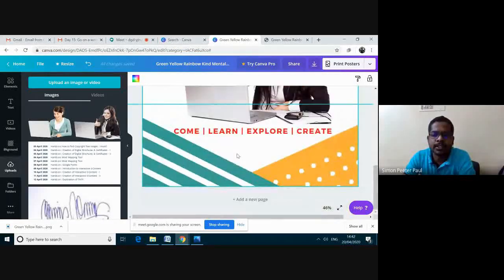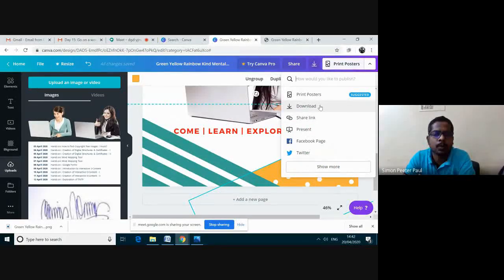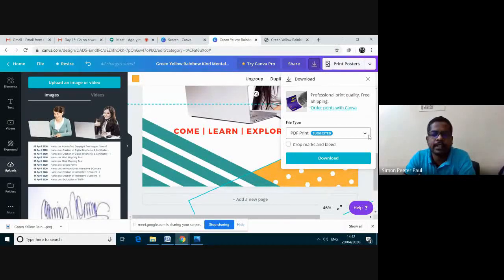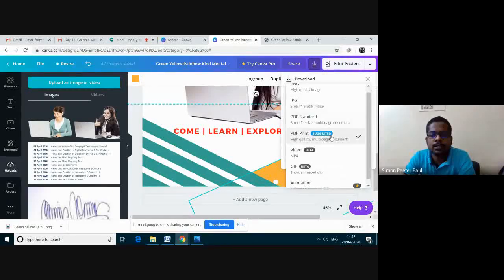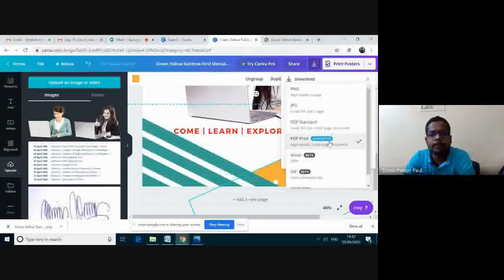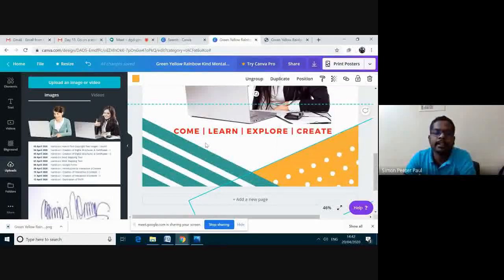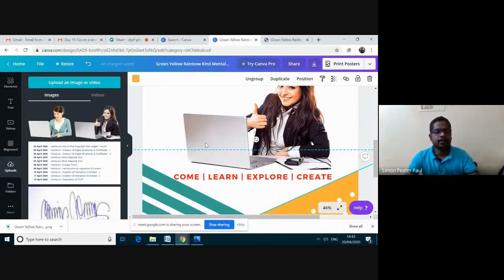To save, what is the option? Go to the top and click this down arrow button, go for download, and then there is the option PNG and PDF format. You can select in which format according to your wish. I think till now you are clear with this topic.